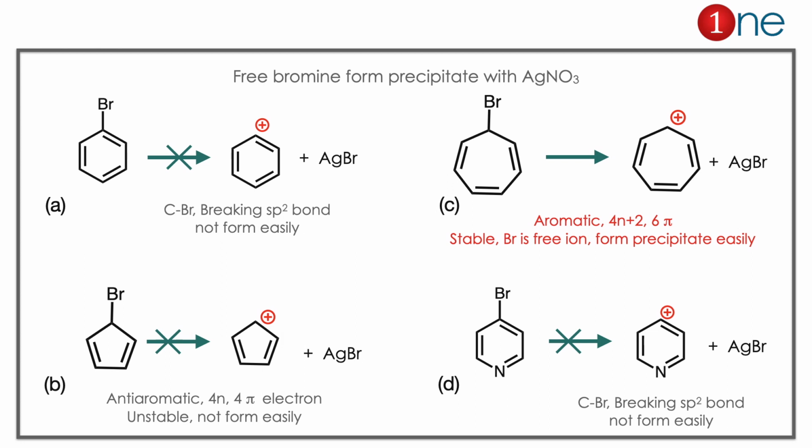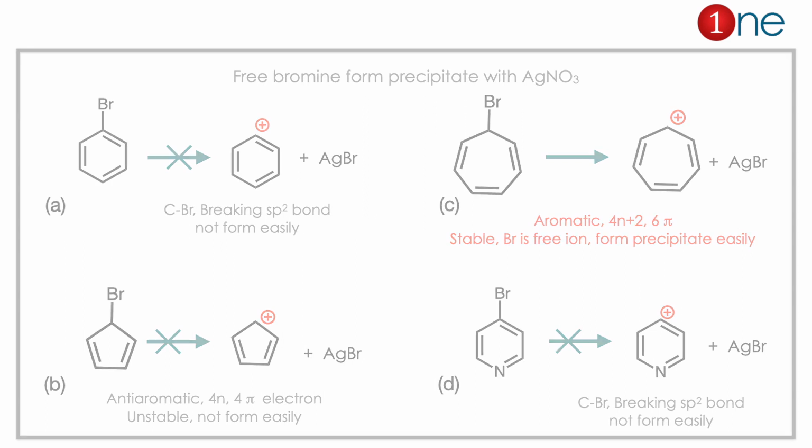If you remove the bromine, you have the cation formation which is aromatic, very much stabilized, so it has free bromine easily. So bromine forms easily, bromine is free, so silver bromide forms easily. Here the concept you have to learn is the stability of the cation. Aromatic means it's very much stable, anti-aromatic means very much unstable, as well as the breaking or forming of cation. sp2 carbon doesn't allow the breaking of the C-Br bond.